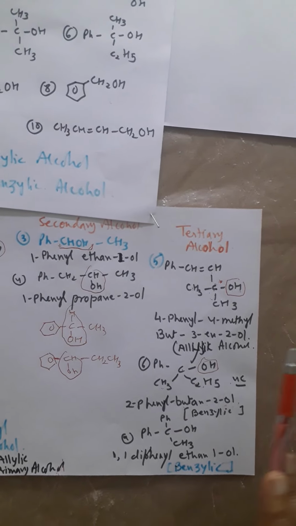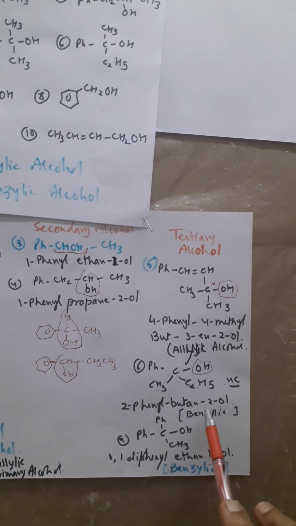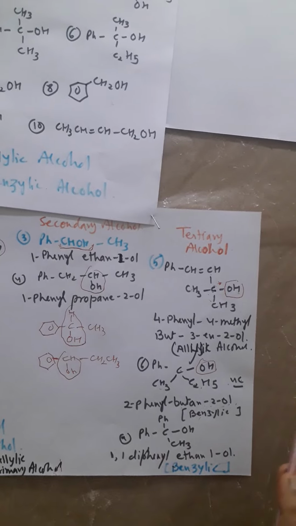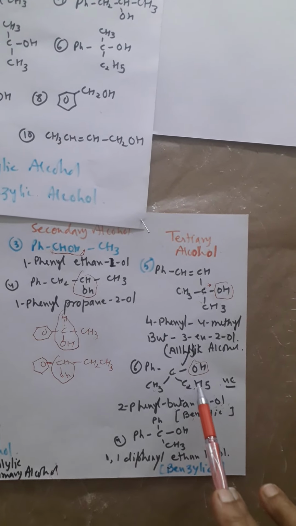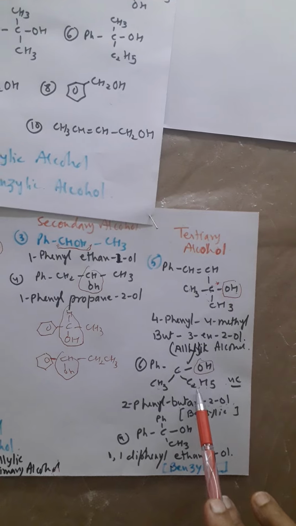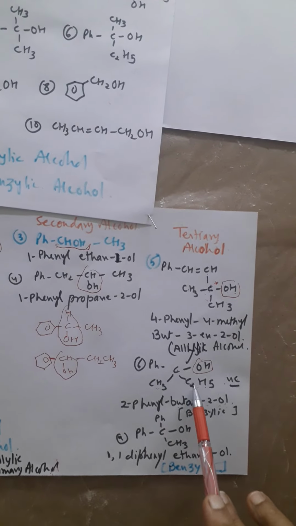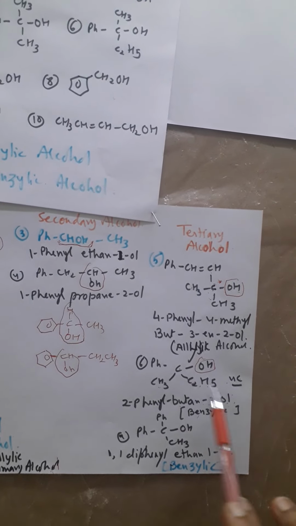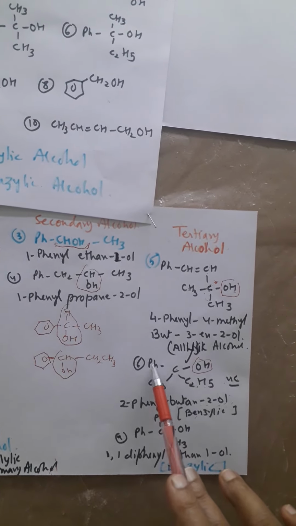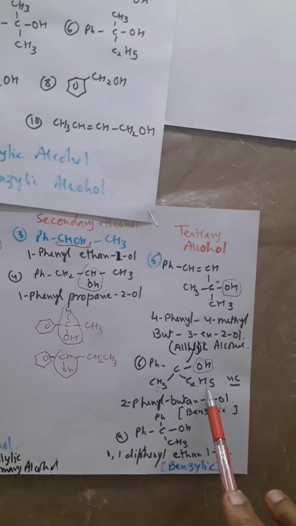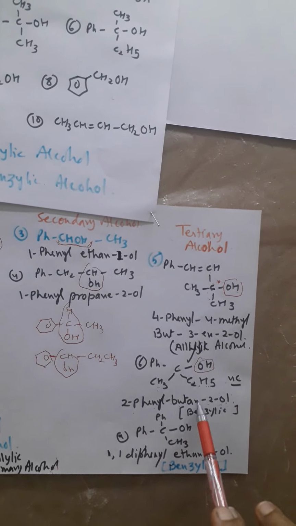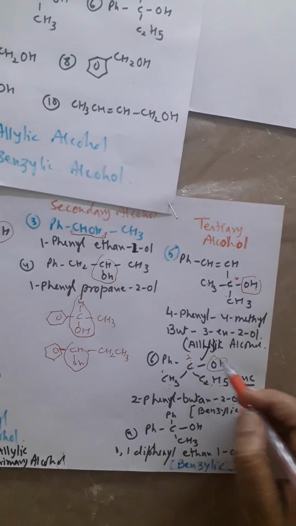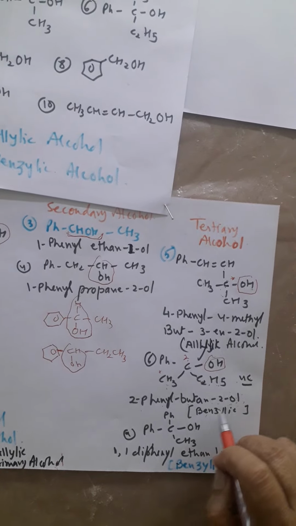Don't understand that if we are writing 2-ol, it means it is secondary alcohol. Never. It cannot be assumed. So we have to see whether other groups are present or not. If other carbon groups are attached with this carbon, it will not be 2-degree alcohol. It is 3-degree alcohol here because this carbon is attached with benzene ring, methyl group and ethyl group. Clear? So it will be 2-phenyl butane-2-ol. We start numbering from here, 1, 2. That is why in second carbon it is OH group. That is why I am saying butane-2-ol.